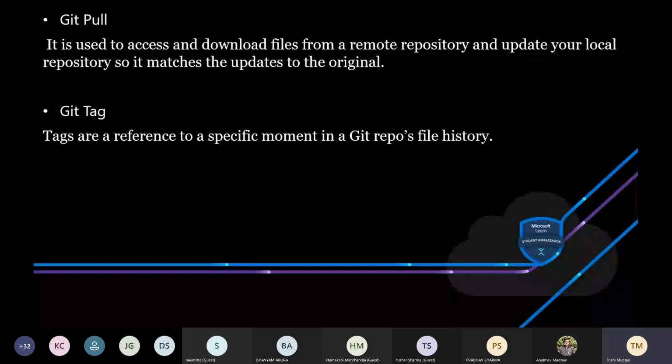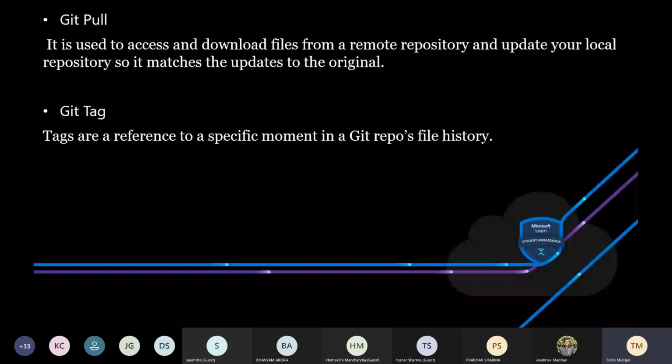In this, you update your local repository so as to match the updates to the original one. It is like you are merging your version and the original. The git pull command is made up of basically git fetch and the git merge command.